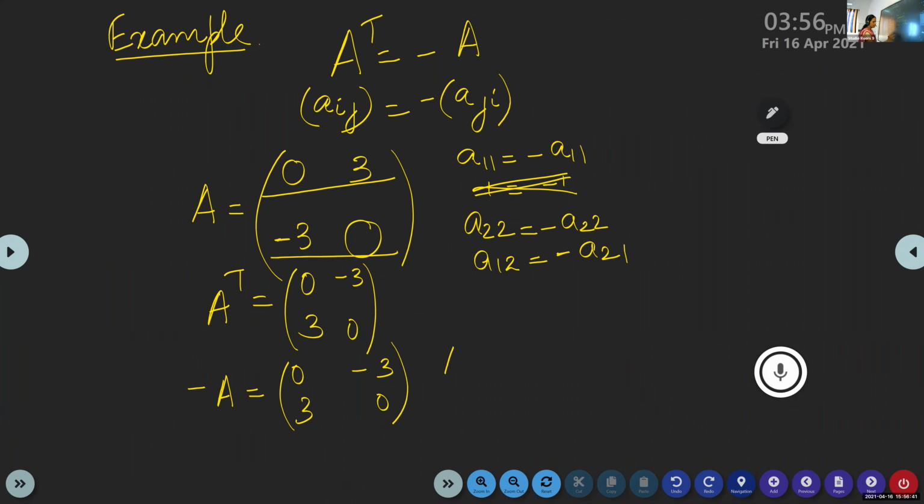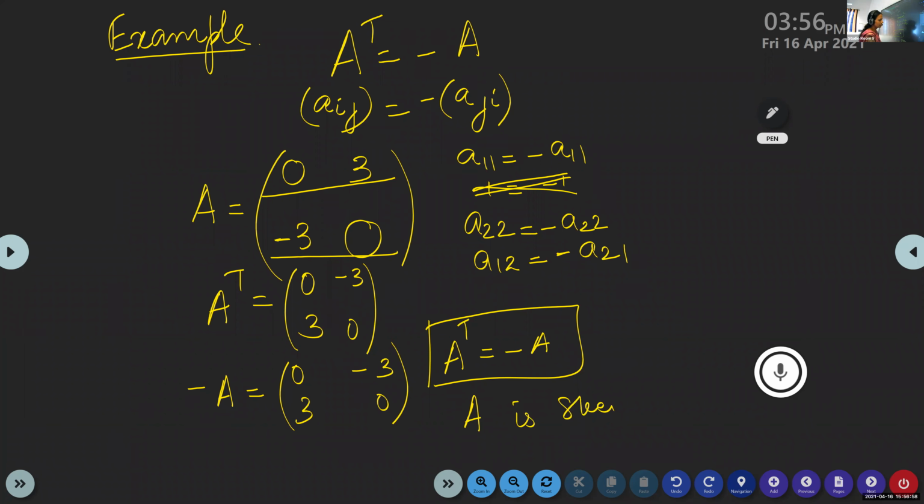Check whether the condition A transpose equals minus A is satisfied. Yes, so here we can say A is skew symmetric.